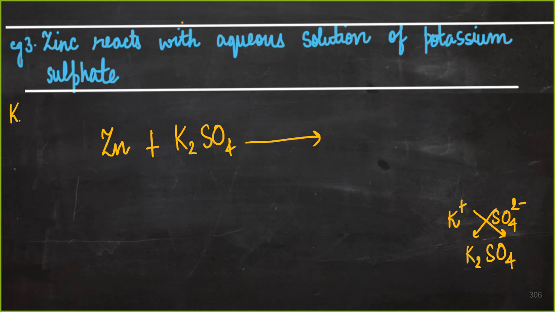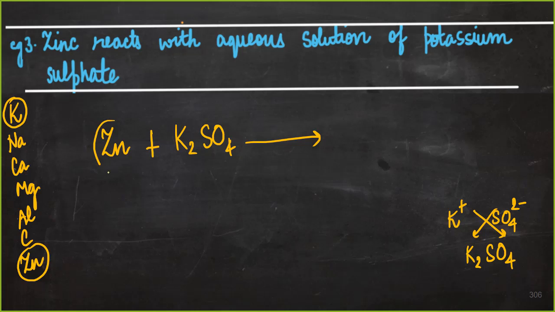Okay, let me write the reactivity series. Please stop calling me a careless zebra. So what do we see here? That potassium is at the top. It is most reactive. And zinc comes at the bottom. So that is why, because zinc is less reactive, it cannot do anything to potassium. It cannot throw away potassium. So here we won't have any reaction. There won't be any observational change because the reaction will not take place.